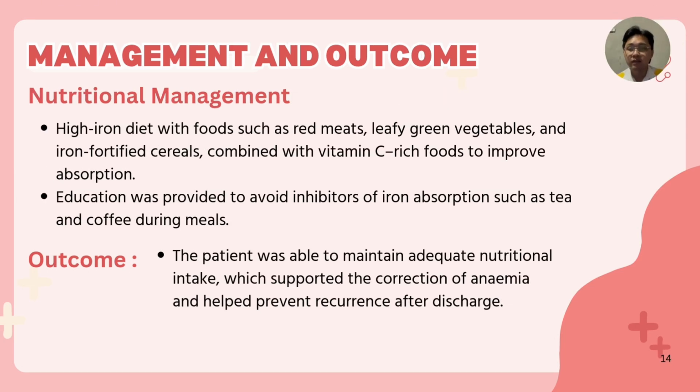So the next one is nutritional management. High iron diet with foods such as red meats, leafy green vegetables, and iron-fortified cereals combined with vitamin C-rich foods to improve absorption. And education was also provided to avoid inhibitors of iron absorption such as tea and coffee during meals. And the outcome for this management is the patient was able to maintain adequate nutritional intake, which supported the correction of anemia and helped prevent recurrence after discharge.